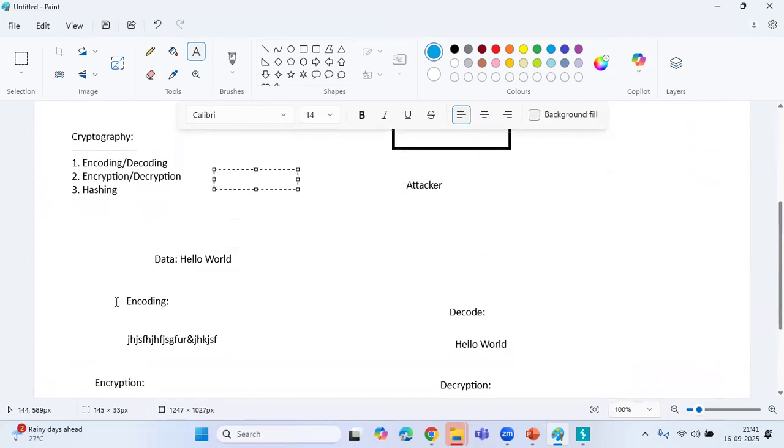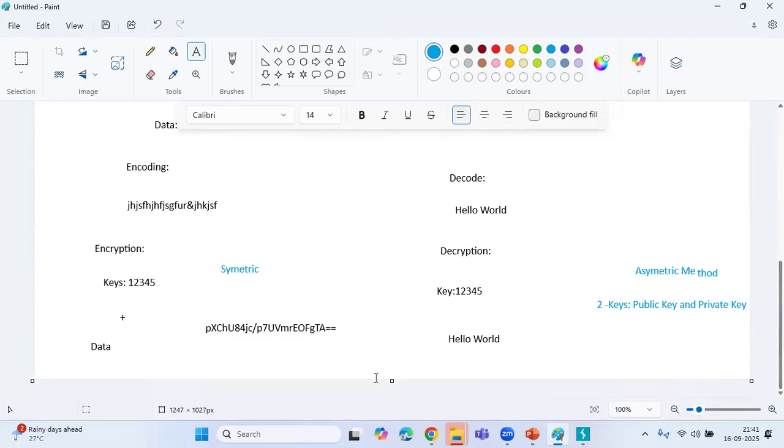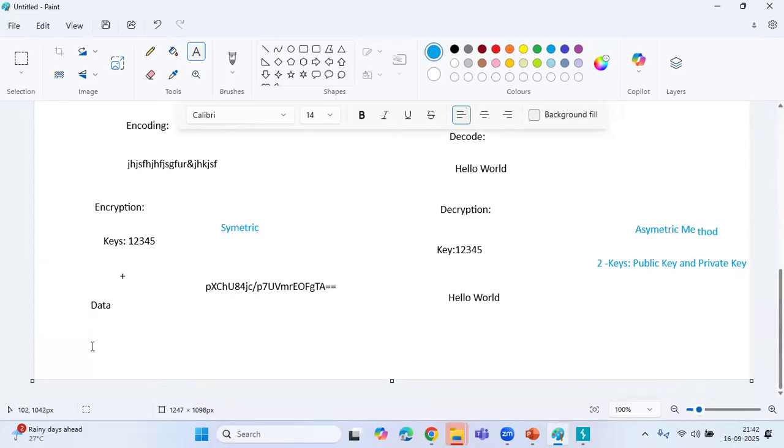Now we will go for another concept called hashing. Hashing is a one-way method. It is primarily used for protecting passwords. Suppose you are creating a password in your application.